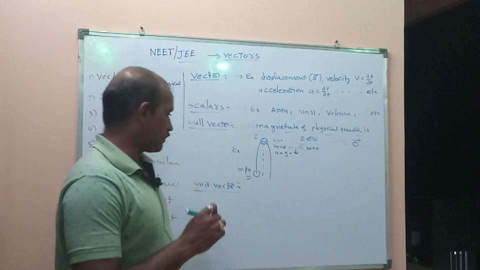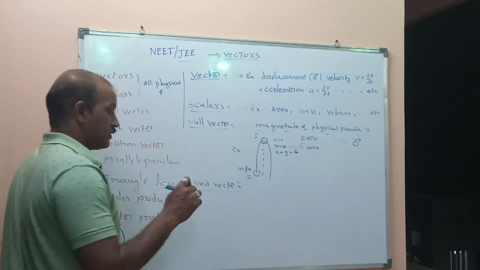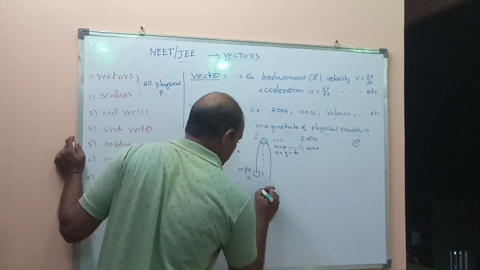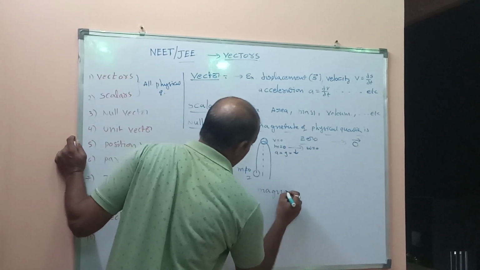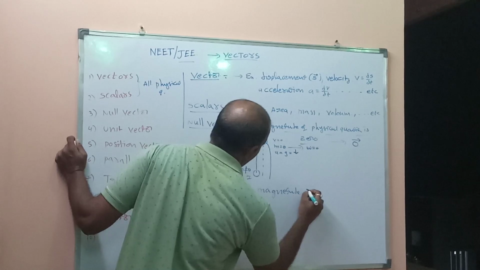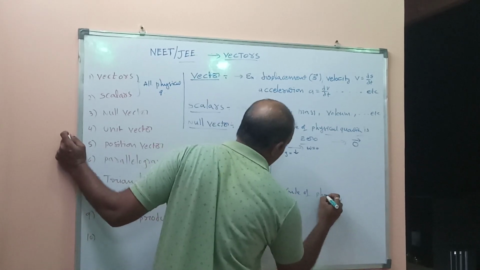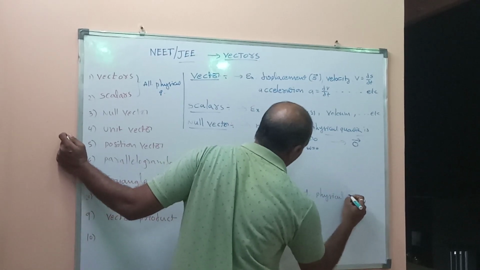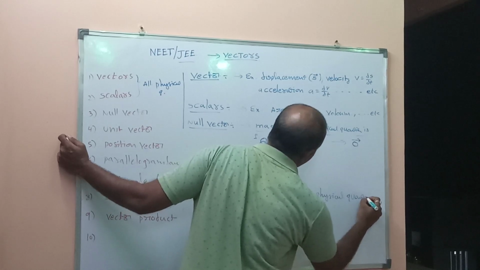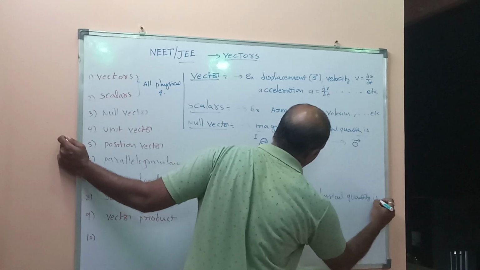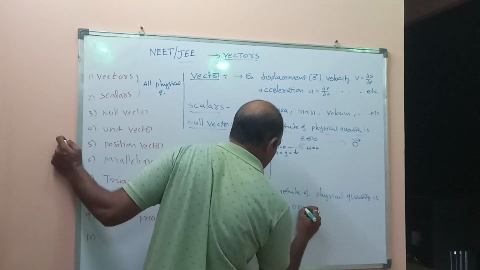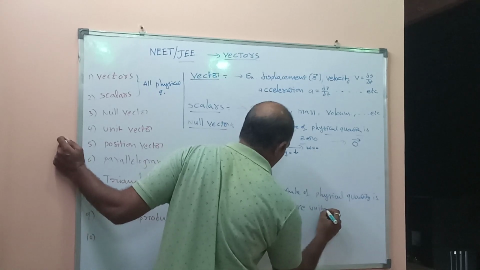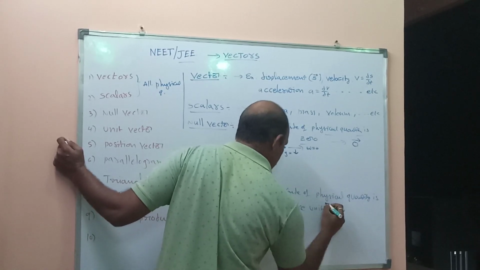This type of physical quantity, having a magnitude of 1 unit, is called a unit vector.